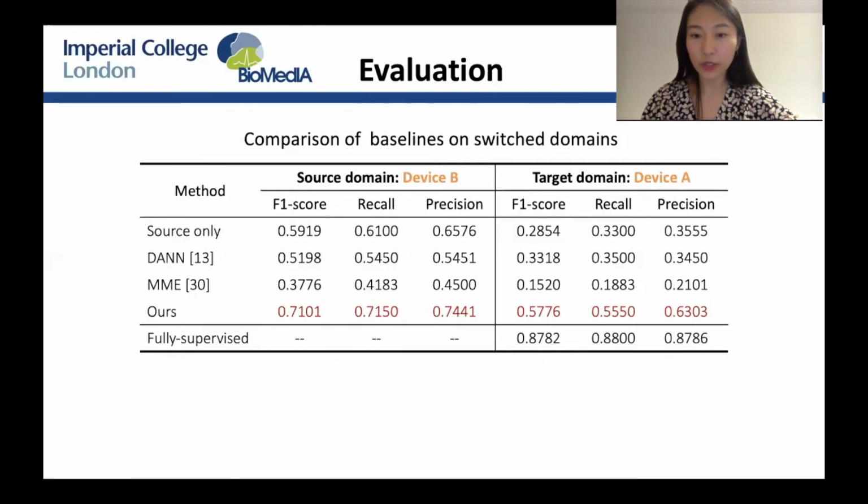We finally show the classification performance on switched domains, where device B is the source domain and device A is the target domain. The proposed method achieves the best performance. We also observe that the difficulty of the classification in the source domain can limit the performance improved in the target domain.